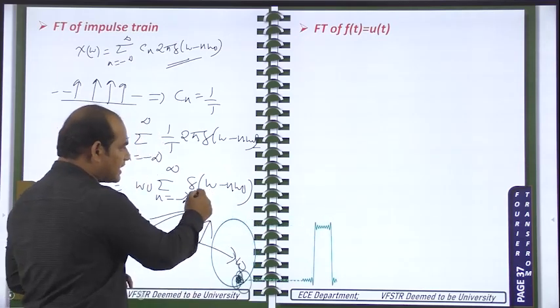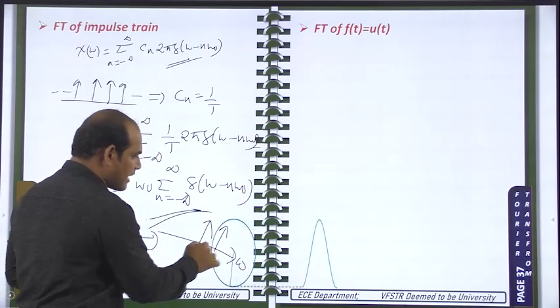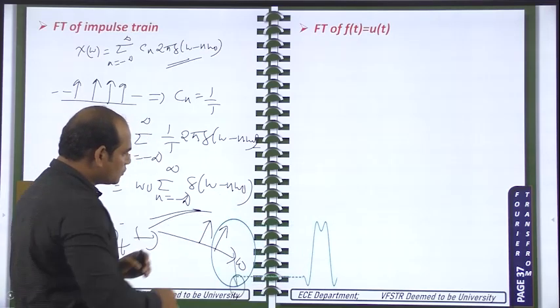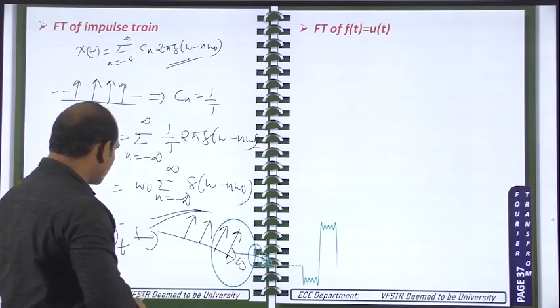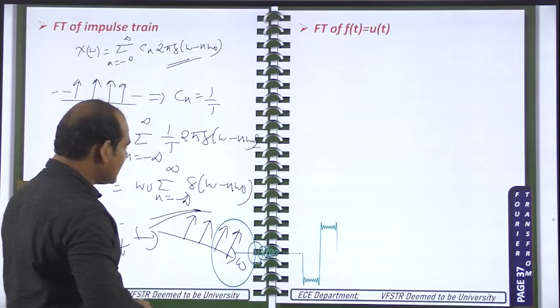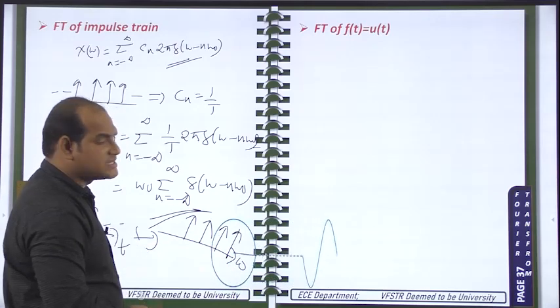At n is equal to 1, del of omega minus omega naught means at omega naught you will have one more impulse. At n is equal to 2, you will have one more impulse. At n is equal to minus 1, one more impulse. So on this side the comb function or impulse train signal is there, and in the Fourier transform also an impulse train signal is there.